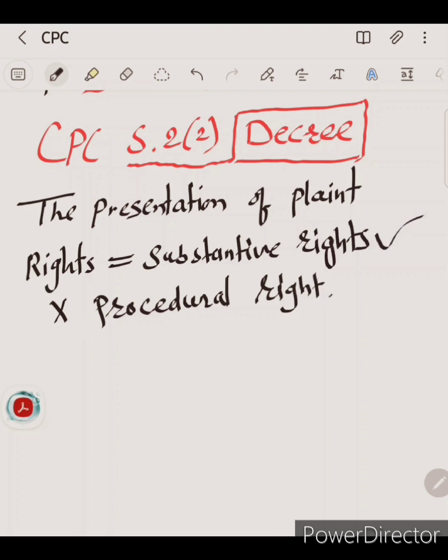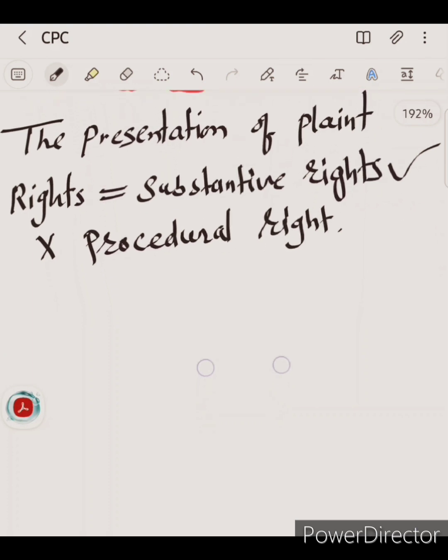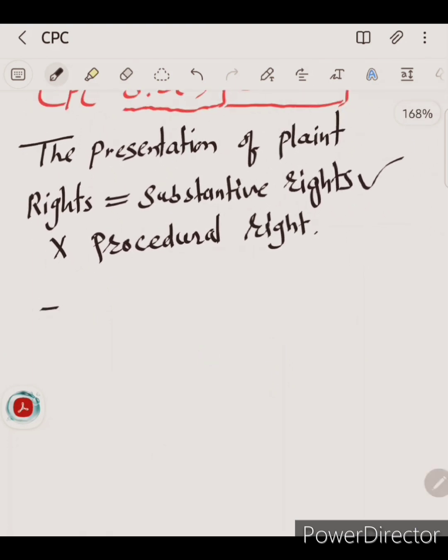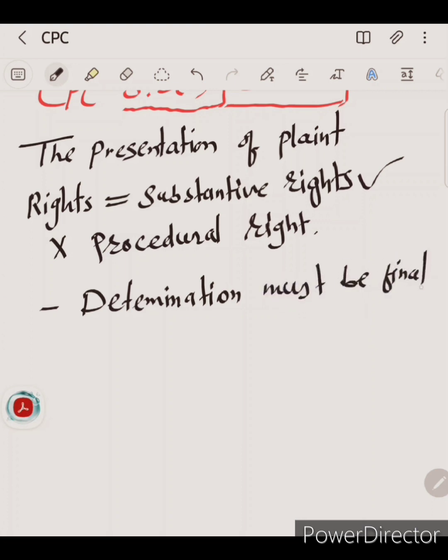Only substantive rights are included. And conclusive determination, as mentioned in the definition of decree, means the determination must be final. So final determination is necessary. If the rights of the parties are not finally decided, it is not a decree.